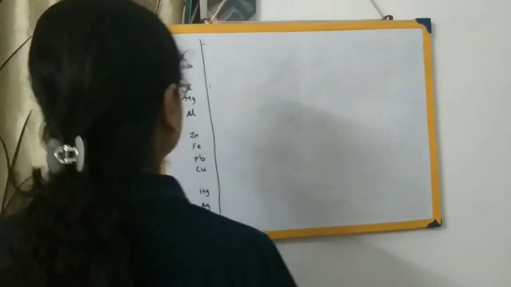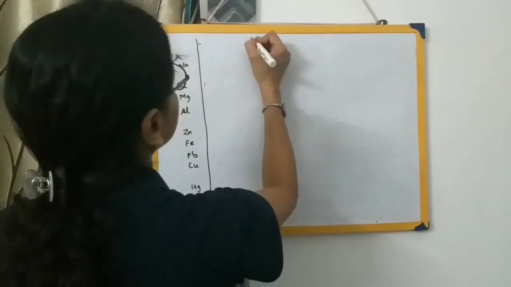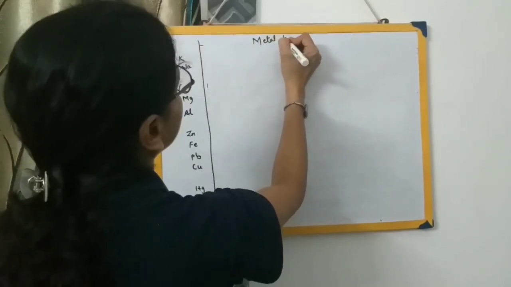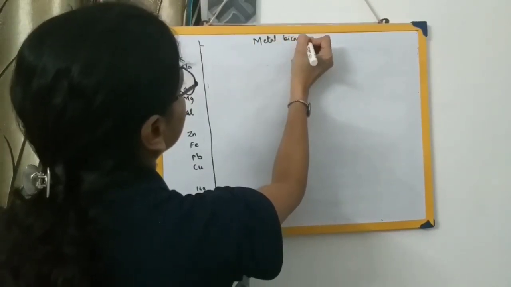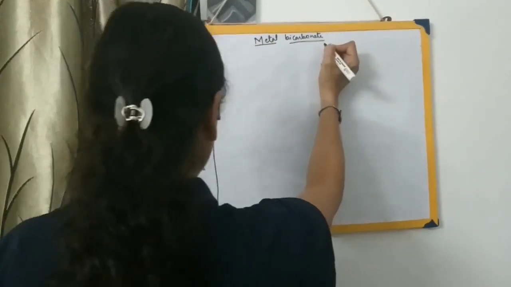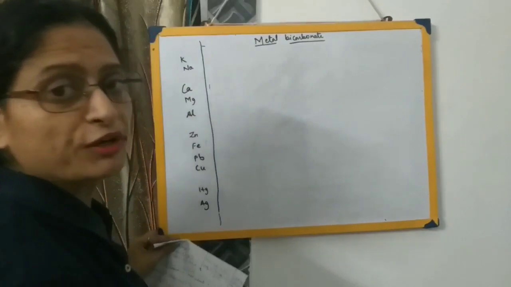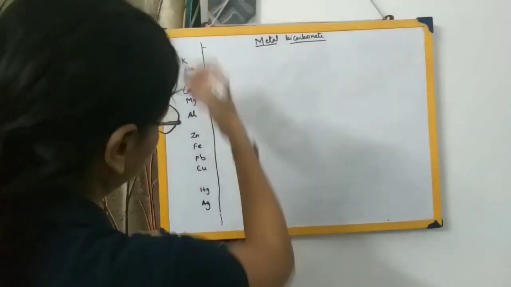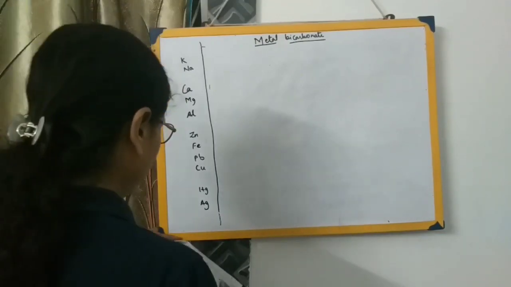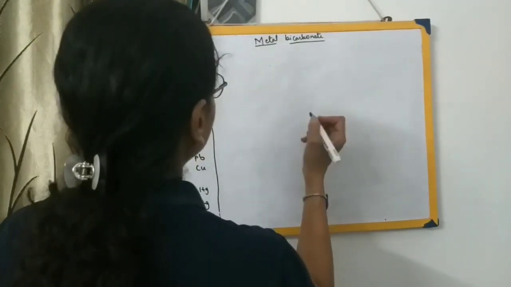There is a reaction of metal bicarbonates. Metal bicarbonates will decompose to give a metal carbonate plus water vapor and carbon dioxide.